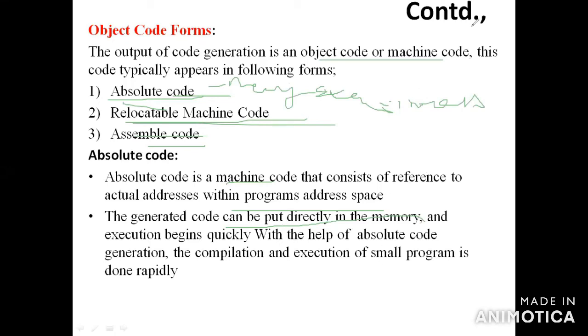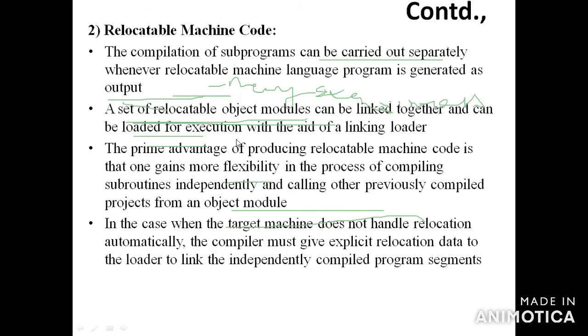Okay, what is the next thing? The next thing is relocatable machine code. Here, the compilation of the subprograms can be carried out separately. Whenever you have to record the relocation information, the machine language is generated as the output.